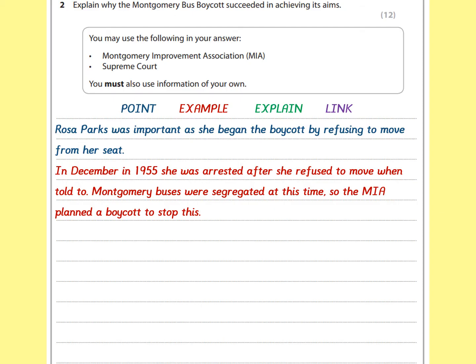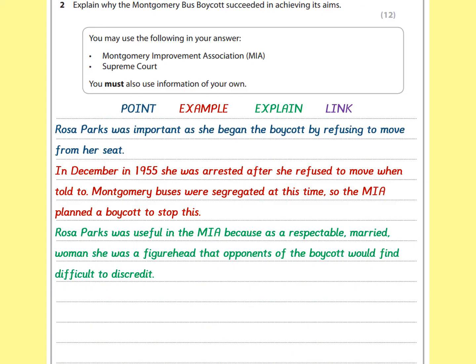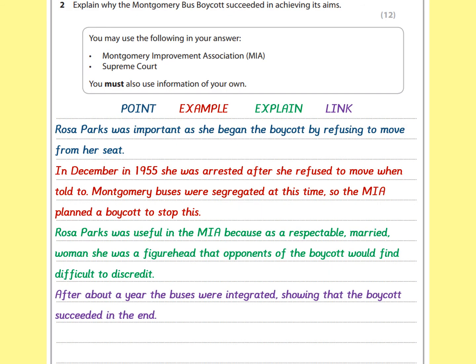Now my example. In December in 1955, she was arrested after she refused to move when told to. Montgomery buses were segregated at this time, so the MIA planned a boycott to stop this. Rosa Parks was useful in the MIA because as a respectable married woman, she was a figurehead that opponents of the boycott would find difficult to discredit. After about a year, the buses were integrated, showing that the boycott succeeded in the end.